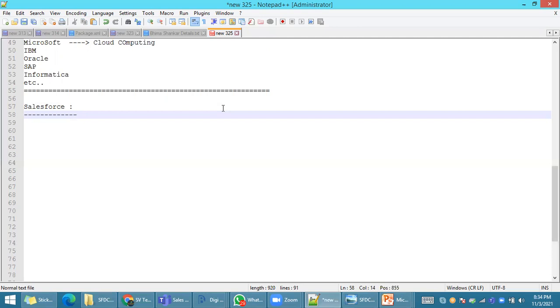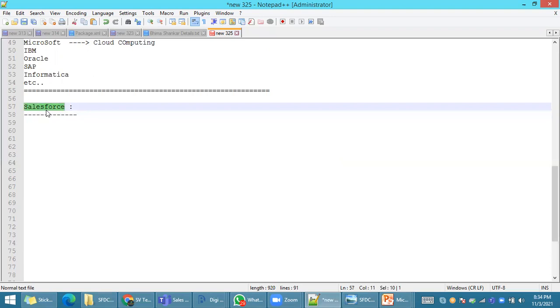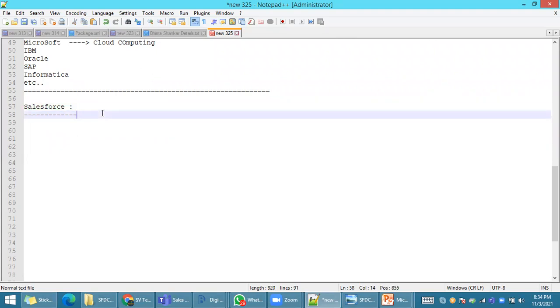If you want to design any front end, you can do it within Salesforce itself. If you want to build any business logic, no need to take any software; you can build it within Salesforce itself. If you want to maintain your data, no need to take any other database. We will provide the database within Salesforce itself. What does database mean? The Salesforce database.